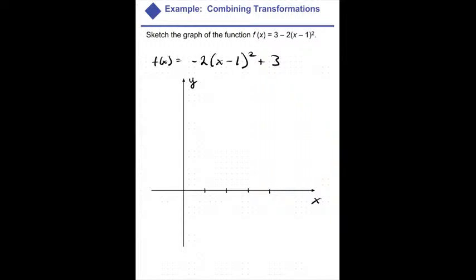I think that's enough. This is the origin. And this is going to be our 1, 2, 3, 4, 5. 1, 2, 3, 4.